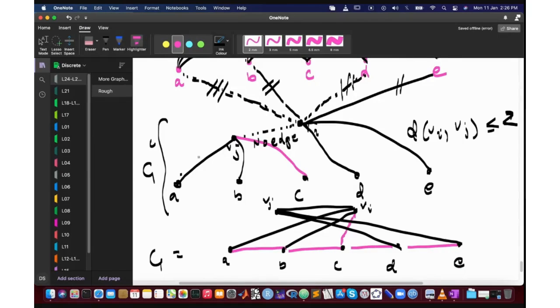Okay, so they must be connected to at most one of B and E, and at most one of D and A. So we assume that Vj is connected to B, and it's connected to A, and Vi is connected to D, and Vi is connected to E.